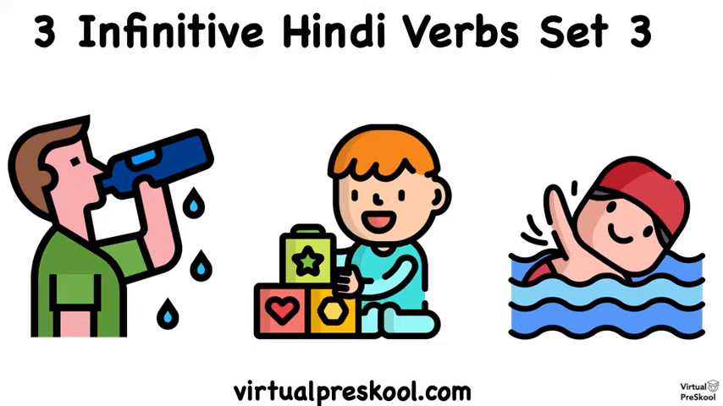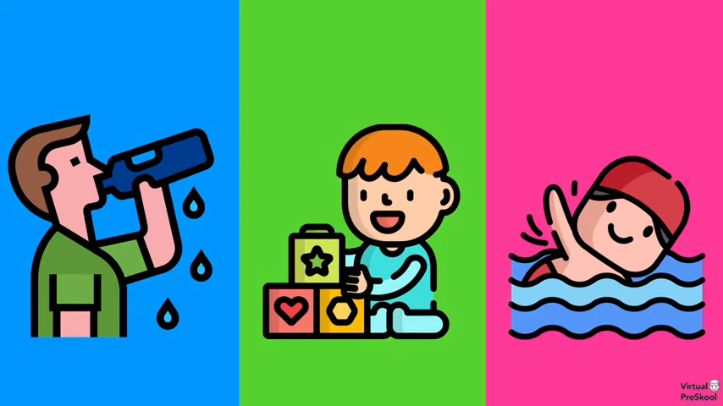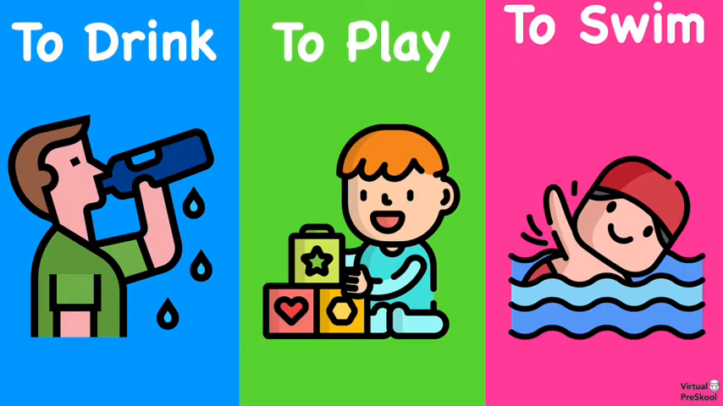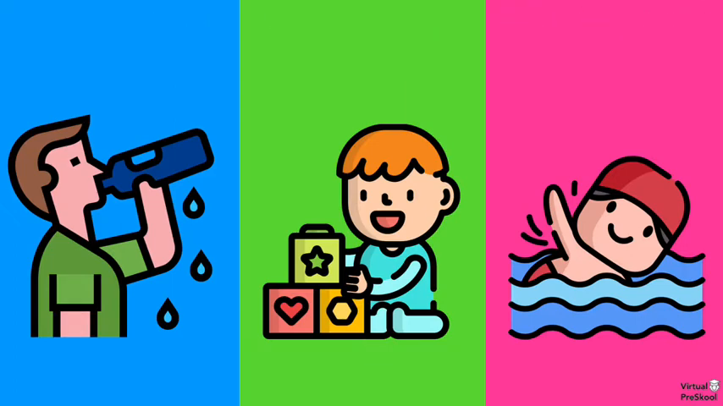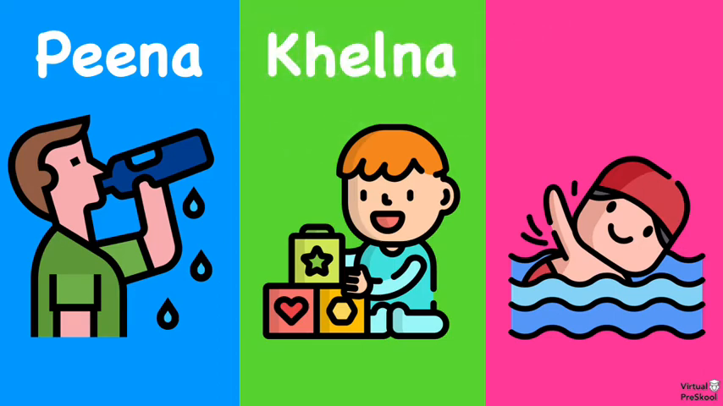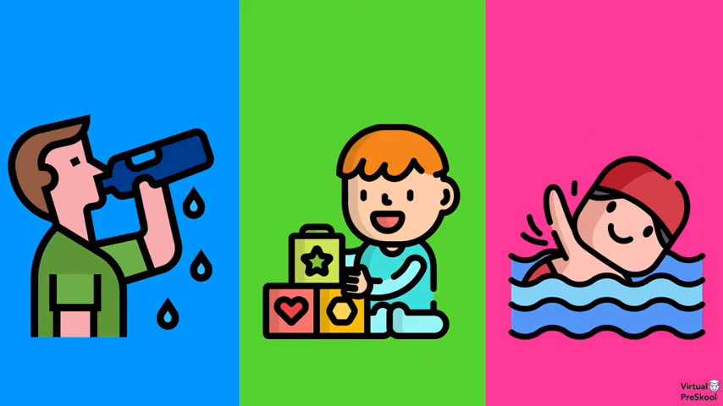In this video, we are going to review the infinitive form of 3 verbs that you have learned in class. We're going to focus on the verbs to drink, to play, and to swim. To drink is pina. To play, khelna. To swim, tैरना. Let's do those again.